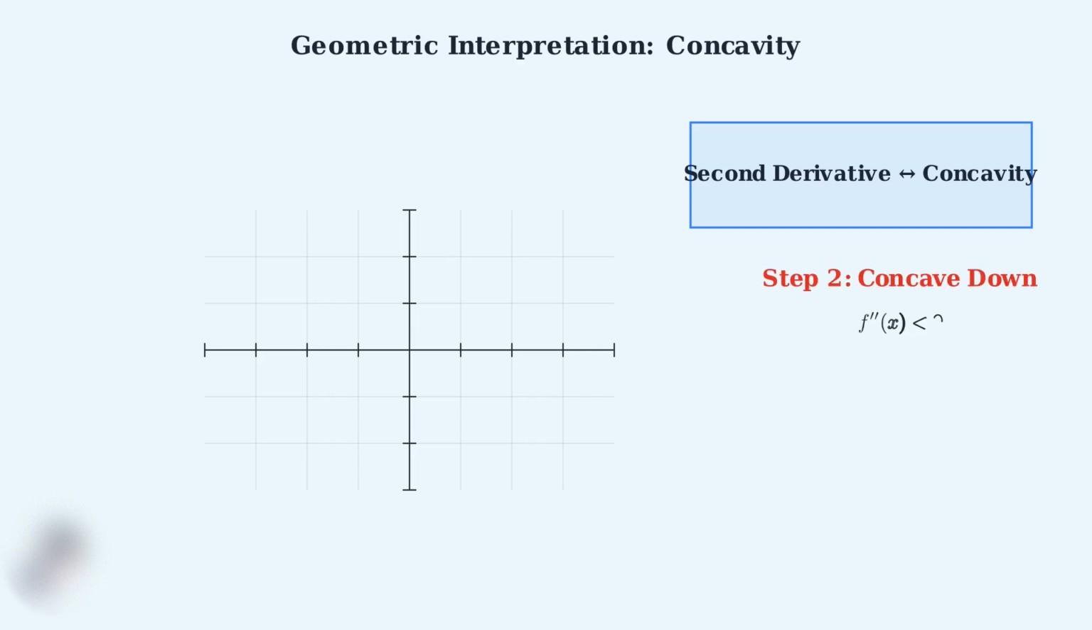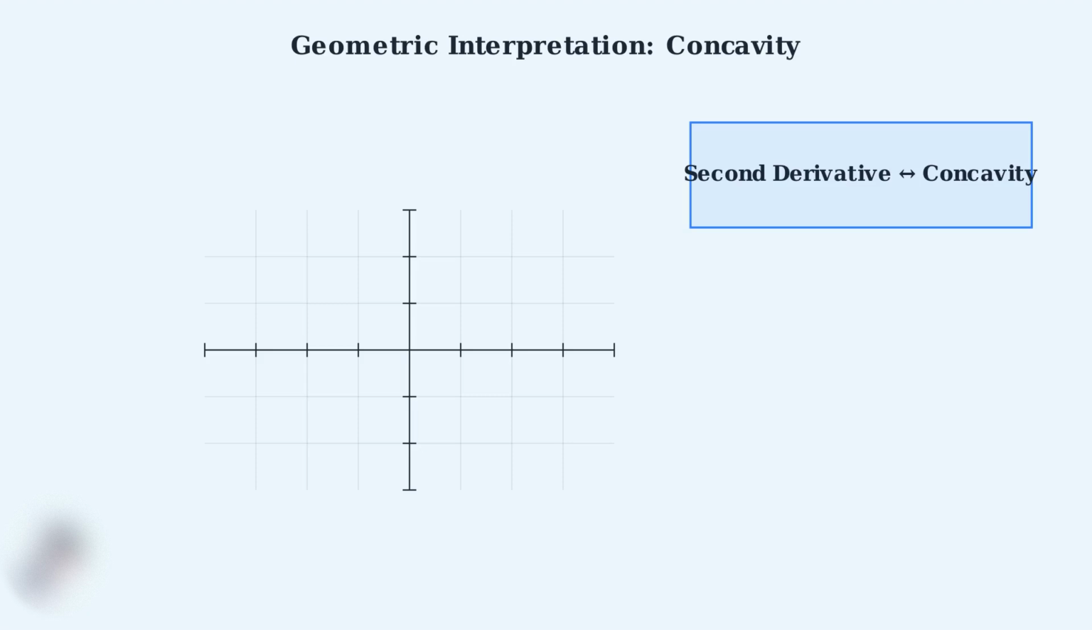Step 2. When the second derivative is negative, meaning f double prime of x is less than 0, the function is concave down. A concave down function curves downward, like a frown. The curve opens downward, and any tangent line lies above the curve. The arrows now point downward, showing how the curve bends downward everywhere when the second derivative is negative.